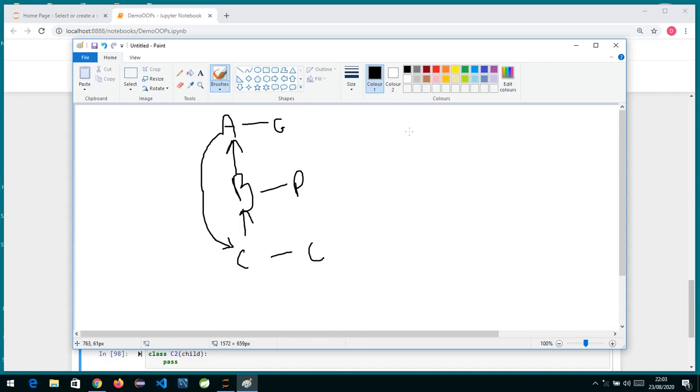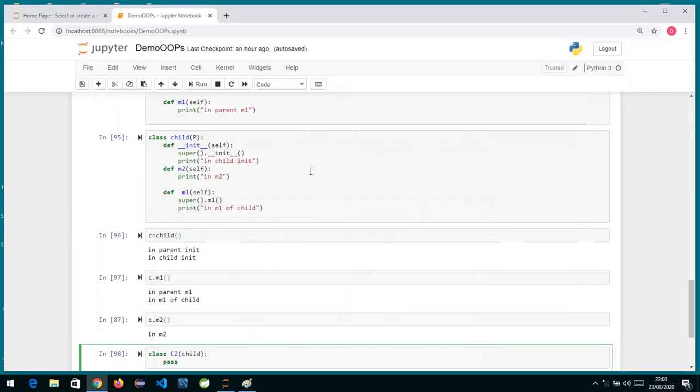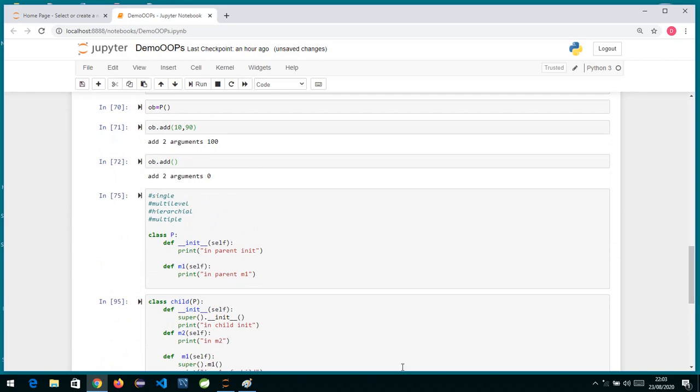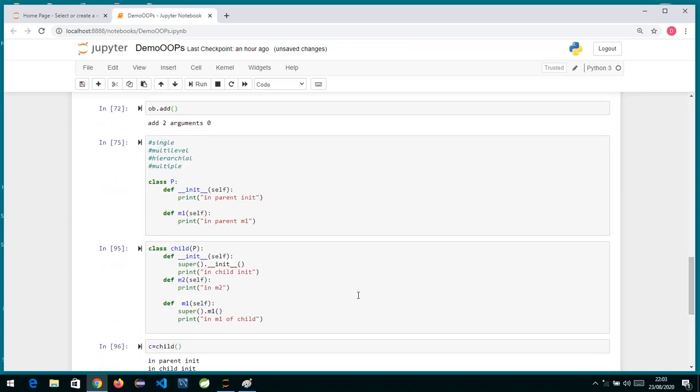Now hierarchical means that from a single parent you have 2 or more children. Instead of writing it this way, what if I write P over here? This means this class P is the parent of this child.